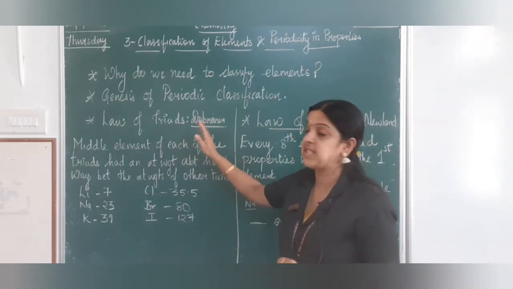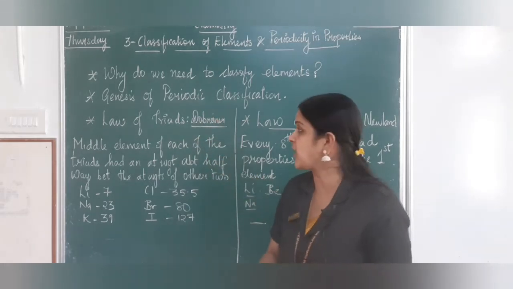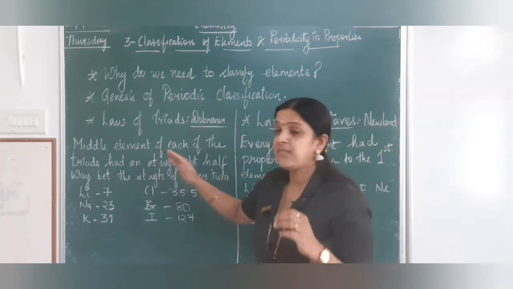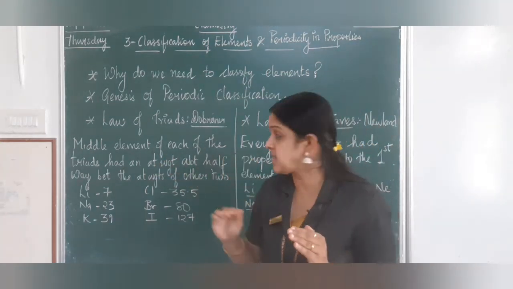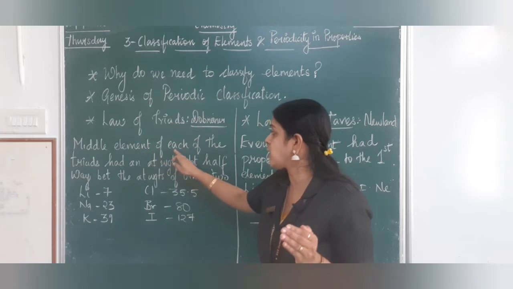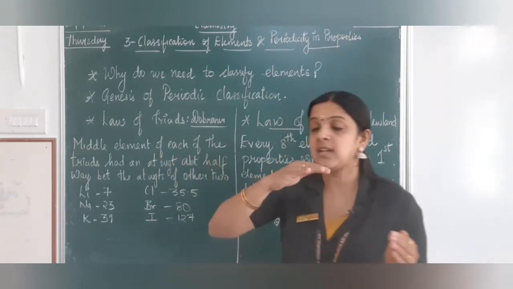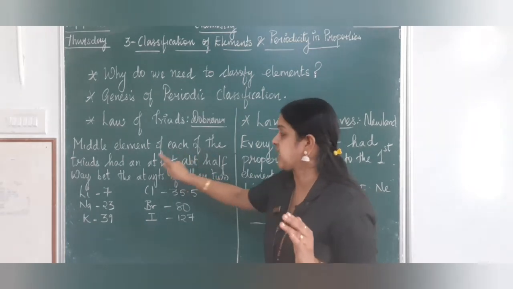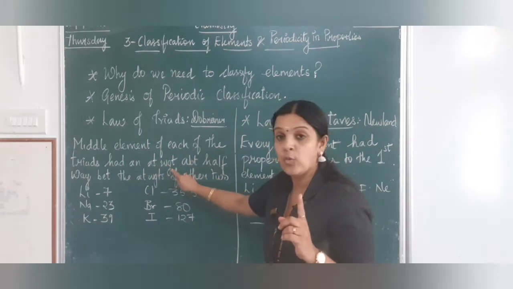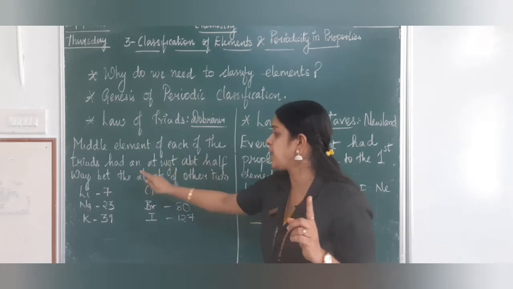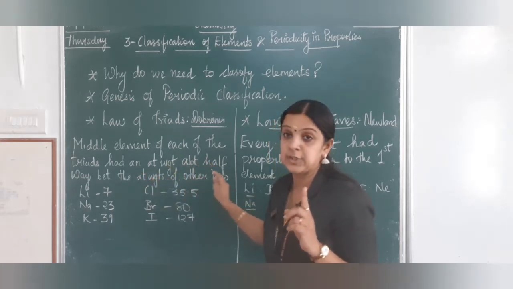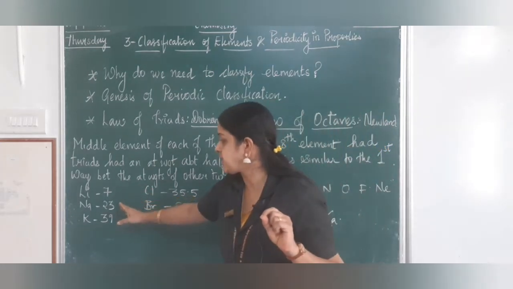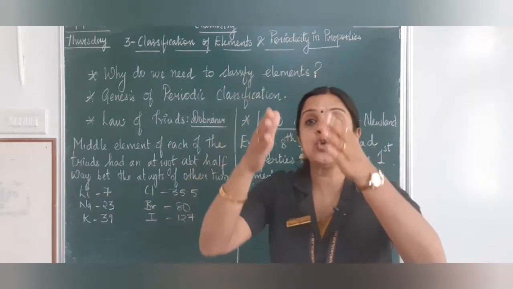The law of triads was developed by scientist Döbereiner, and triads means 3. He said when you consider 3 elements, in a 3 element series, the middle element of each of the triads had an atomic weight about halfway between the atomic weights of the other two. Let me put it in simple words: let's take lithium, sodium, potassium. They all belong to one row.